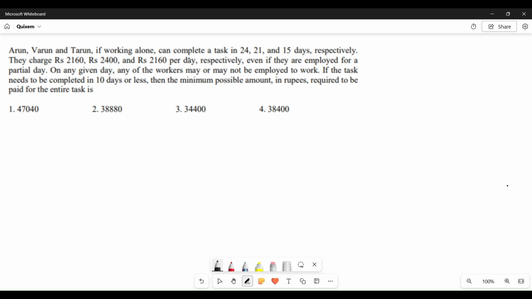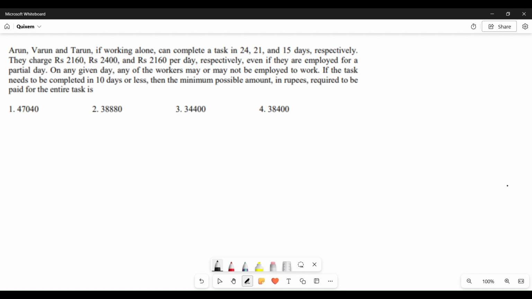Hello all. Today let's work on a problem related to time and work. So Arun, Varun, Tarun, if working alone, can complete a task in 24 days, 21 days and 15 days respectively.